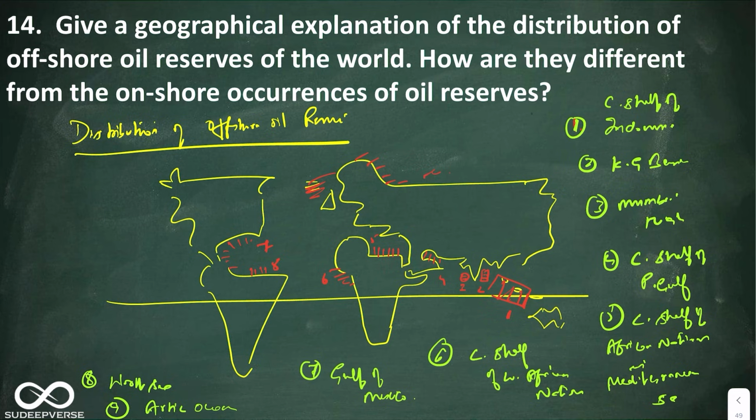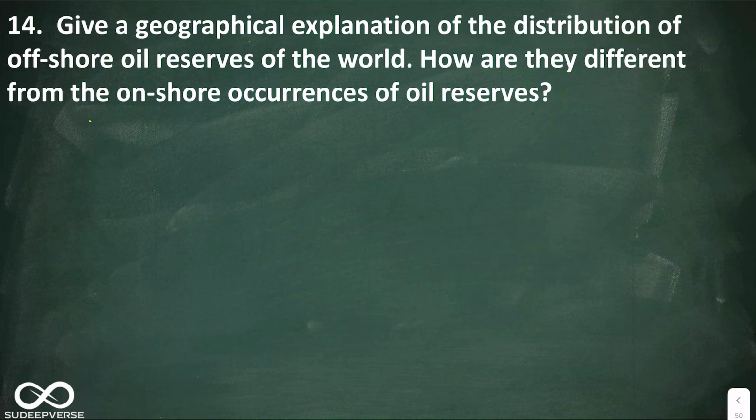Again, by understanding where you have broader continental shelf, with that spatial knowledge you will be able to draw this diagram. Again, it is not that difficult. Okay, now coming to the next part, that is explaining the geographical explanation of offshore oil reserves.